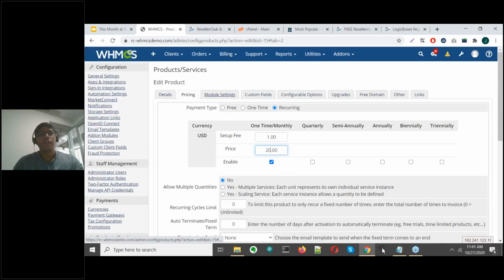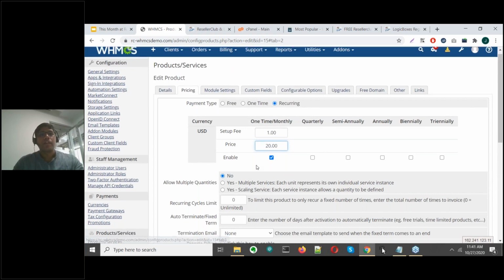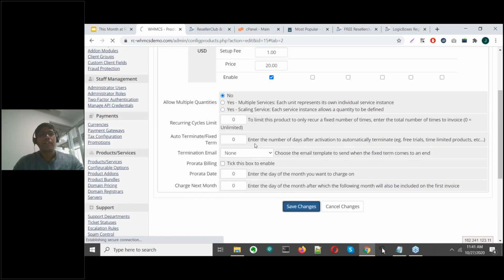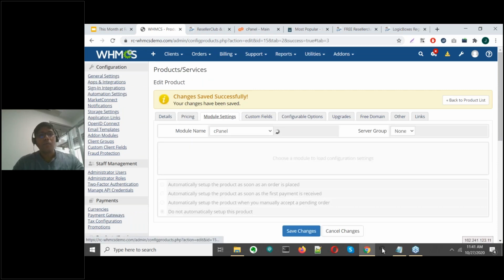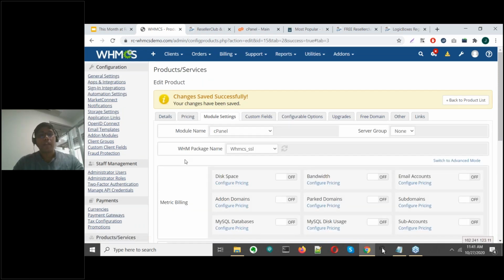Once this is done, you move on to the next tab, which is module settings. Of course, we'll just click on save settings to ensure that our pricing is saved. We then move on to module settings. Here, if you notice, you may have a question in your mind. Though I've set up the hosting server, how do I know that my packages have been imported into WHMCS? So if you can see, when we set up that server, WHMCS has automatically pulled out that package which I've created on my hosting server.